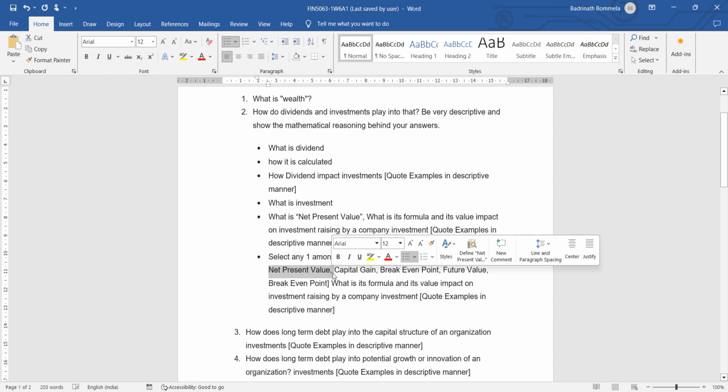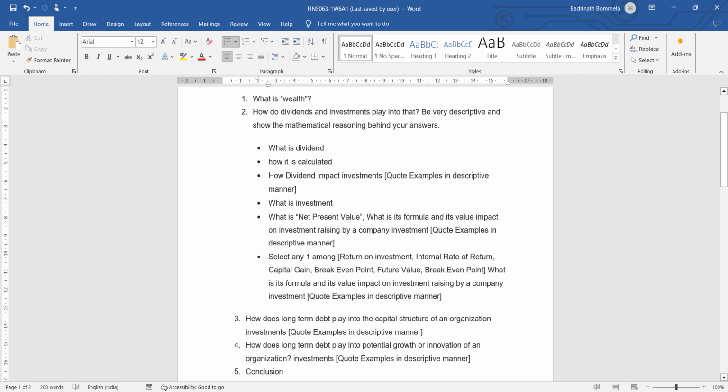See, net present value is the mandatory topic. Okay, this has to be reviewed to understand which investment is good. Say, for example, we have three different projects in which I want to invest my money. Based on the NPV value, the decision will be made by the organization.